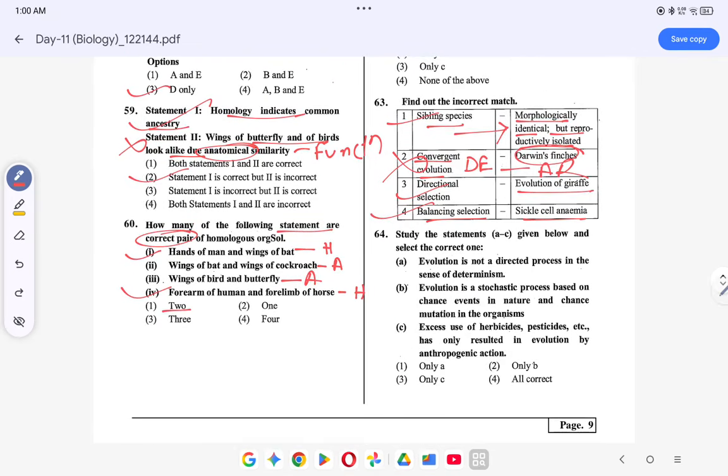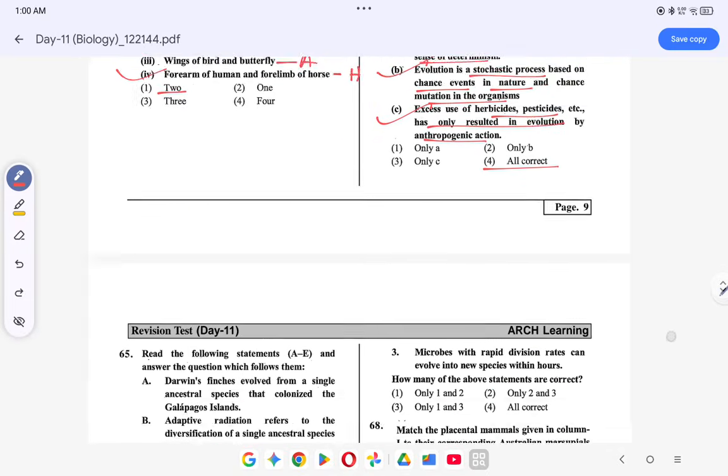Question 64. Evolution is not a directed process in the sense of determinism. This is correct. Evolution is not fixed, because it is a stochastic process based on chance events in nature and chance mutation in organisms. This is correct. Excessive use of herbicides and pesticides has only resulted in evolution by anthropogenic action. This is correct. So what will the option be? All of them are correct. Okay, coming to the next question.